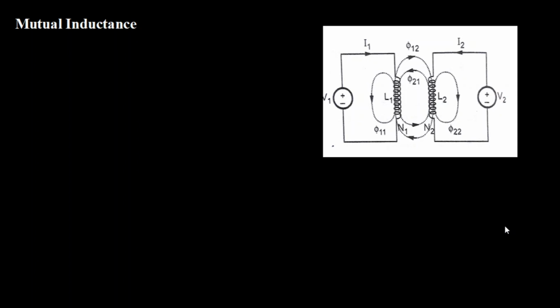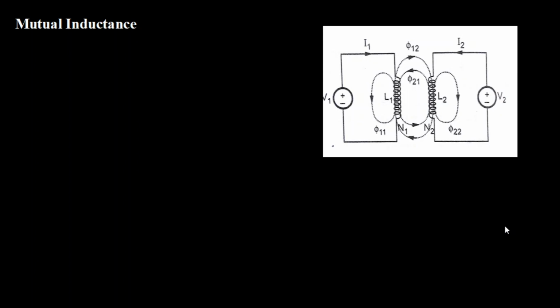Now, if we have two different circuits, one with self-inductance L1 and the other with self-inductance L2, and if these two circuits are kept close to each other, as you can see on the screen, both supplied by separate voltage sources, producing their own self-inductance.